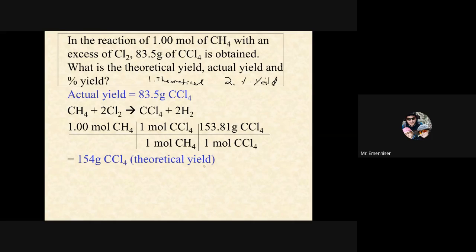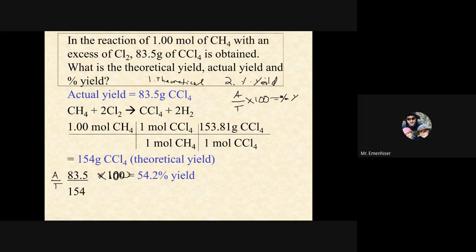That's our theoretical yield. And then we can take the mass of what we actually got. So this is actual. Actual divided by theoretical, and then times 100. All right, let's write that again. Actual over theoretical times 100. A over T, and that's our percent yield.